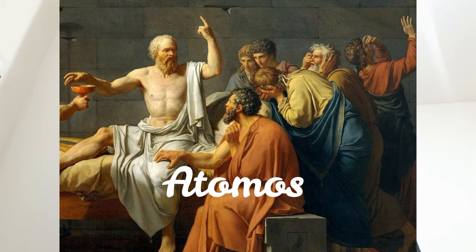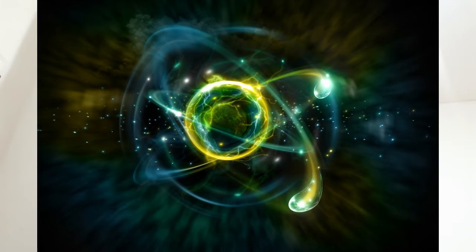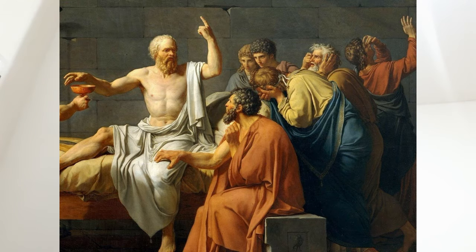To these early Greeks, matter could not be continuously broken down and divided indefinitely. Rather, there was a basic unit or building block that was indivisible and foundational to its structure. This indivisible building block of which all matter was composed became known as the atom. Now, the early Greeks were simply philosophers. They did not perform experiments to test their theories.